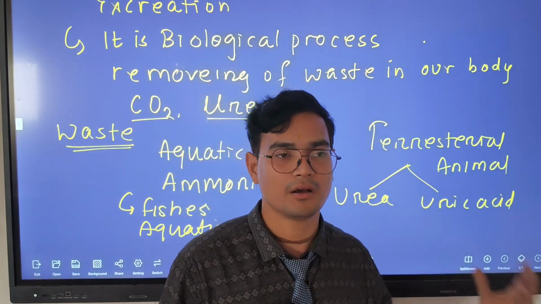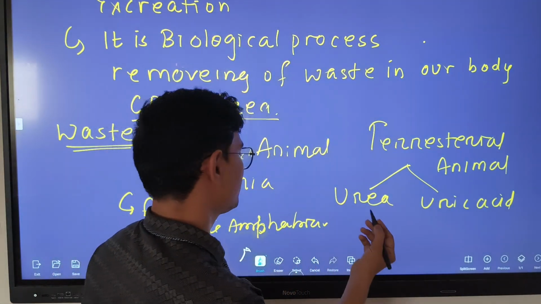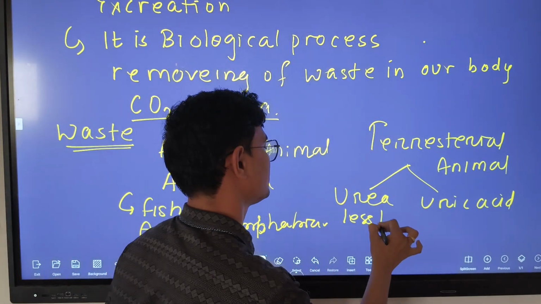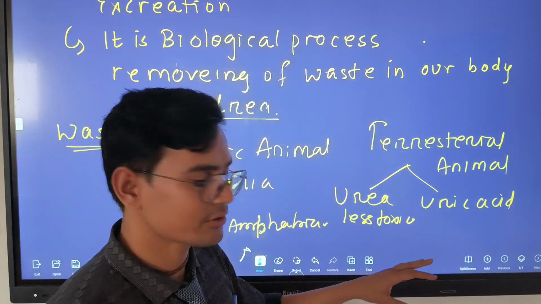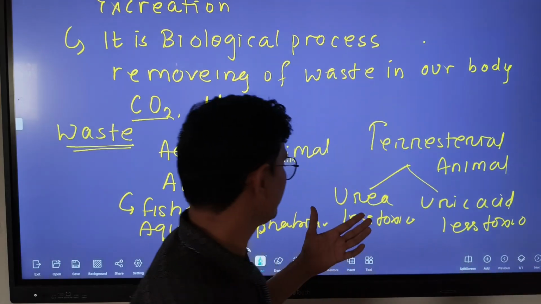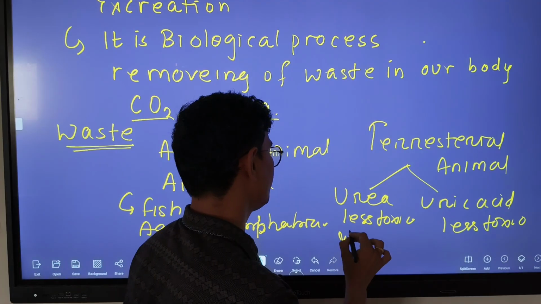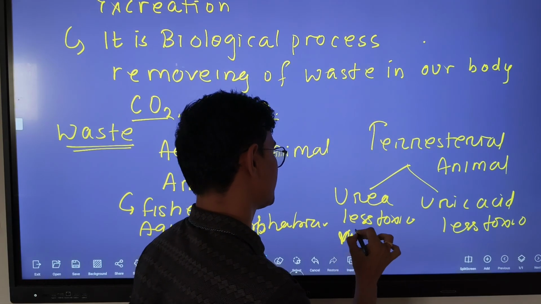Next, urea is less toxic and requires less water for removal. Uric acid is also less toxic. Urea is excreted by vertebrates and mammals.